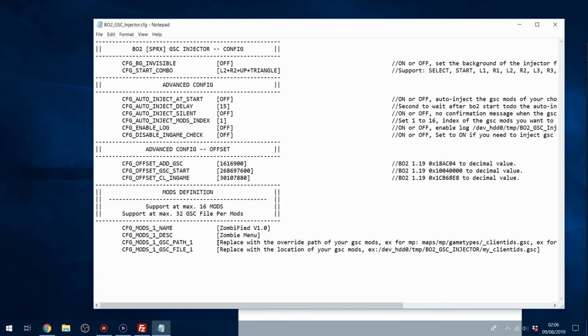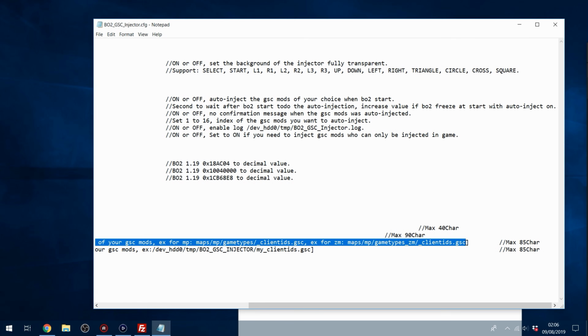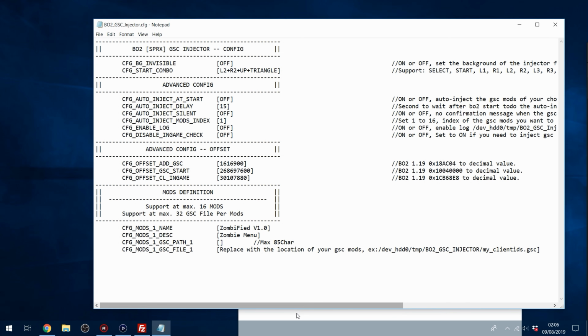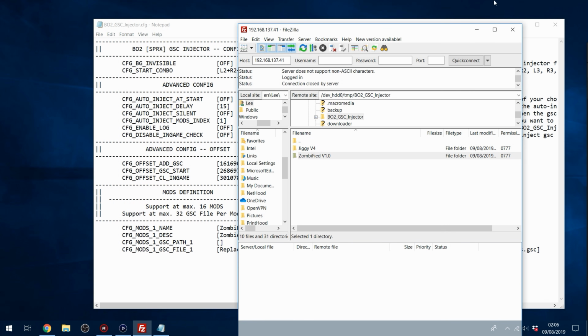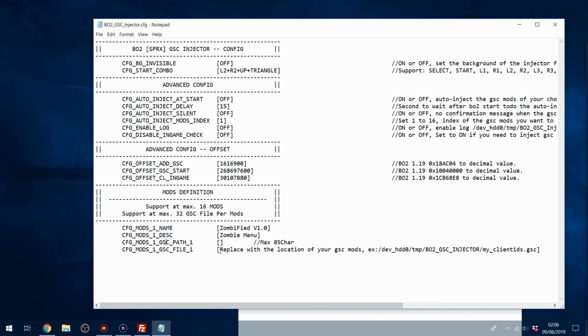And then there's two paths you have to add in here, which is kind of strange. One is like the path from this folder onwards, and then the other one is the full path from dev hdd0 all the way to your GSC file. Not entirely sure why it requires both, but for some reason it does, so we have to add that in.